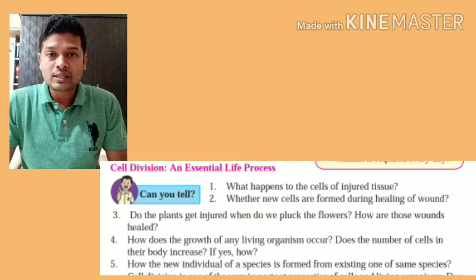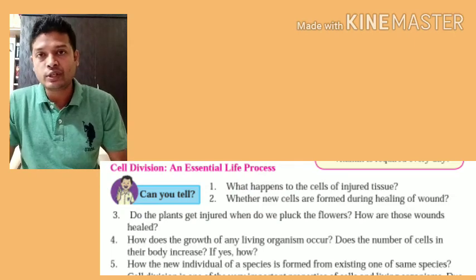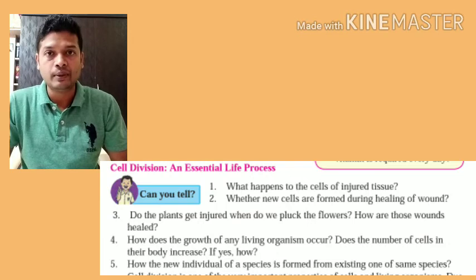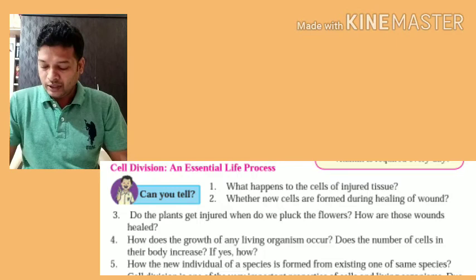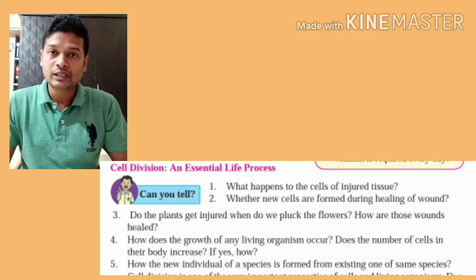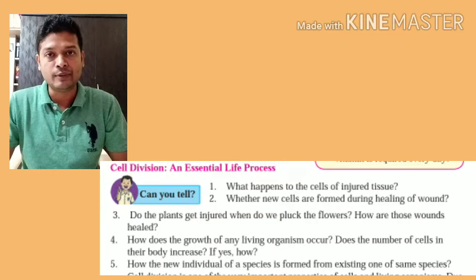What happens to the cell of injured tissue? Now when the tissue is injured, like when you get cuts, when it is burned, the cells at that place die and they are removed and replaced by new cells. That is the process of healing of wound. Second, whether new cells are formed during healing of wound? Yes, new cells are formed. The old ones, those which are injured or dead cells, are removed and their place is taken by the new cells.